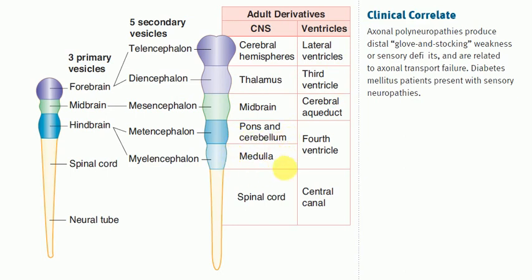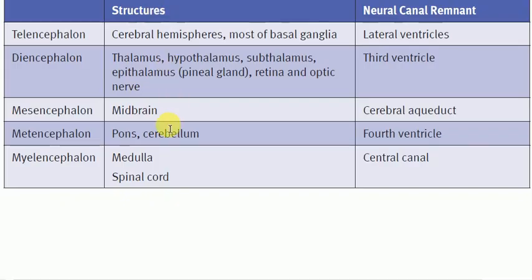The pons and the cerebellum, and the upper part of the medulla, envelop the fourth ventricle. Now, note that the midbrain is the only secondary brain vesicle which does not envelop a ventricle. Instead, it envelops the central canal remnant, which is known as the cerebral aqueduct. And another central canal remnant is enveloped by the spinal cord.